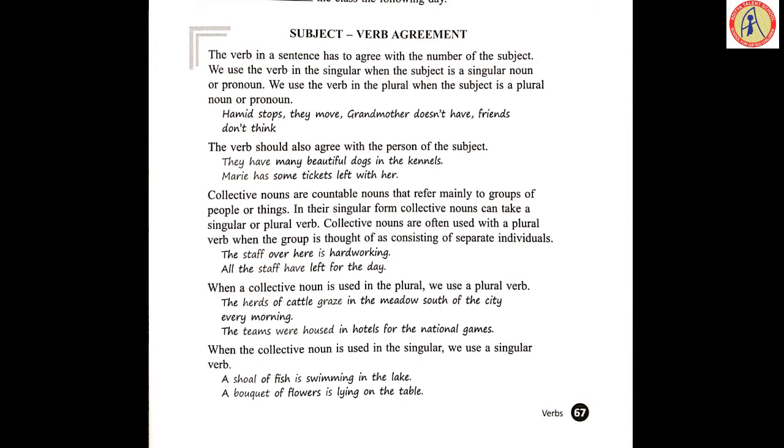Let's see one example. Hamid stops, if you can keep any object. Hamid stops writing. Hamid is a singular subject, and it is followed with a singular verb. Means Hamid singular, V1 with s form, stops. You can keep any object, stops writing. They move. They is a plural subject followed with a plural verb, move.